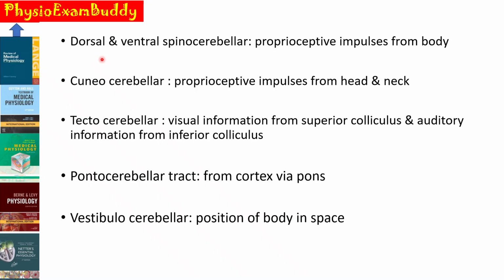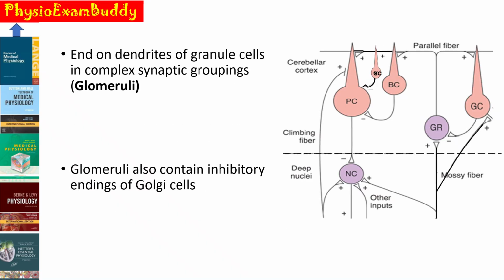Out of these, the dorsal and ventral spinocerebellar tracts carry the proprioceptive impulses from all parts of the body, whereas the proprioceptive impulses from the head and neck area are carried into the cerebellum by the cuneocerebellar tract. The tectocerebellar tract carries the visual information from the superior colliculus and the auditory information from the inferior colliculus. Next is the pontocerebellar tract, coming from the cortex via the pons, and the vestibulocerebellar tract gives the sensation of position of the body in space.